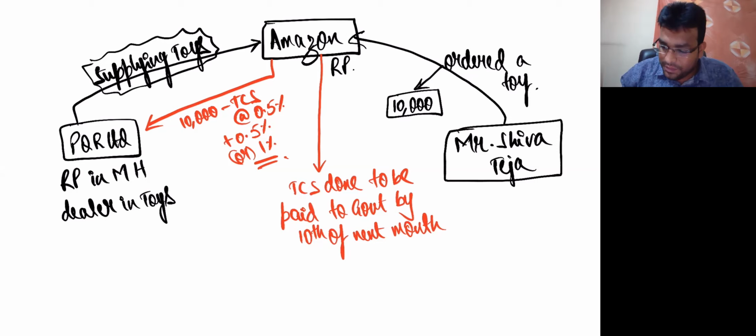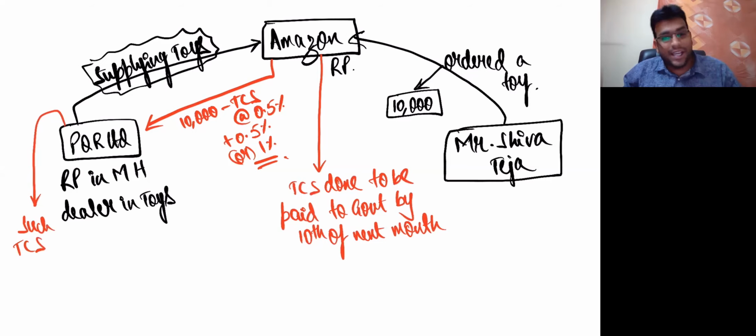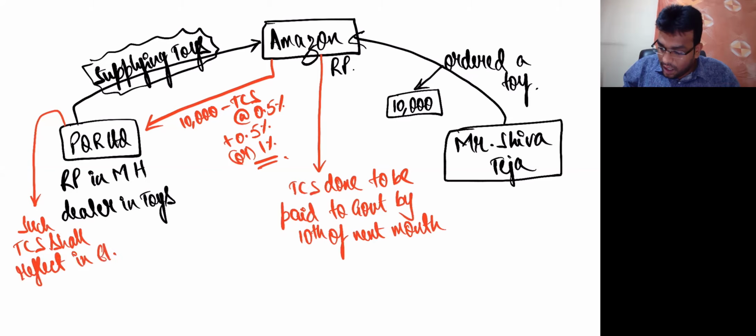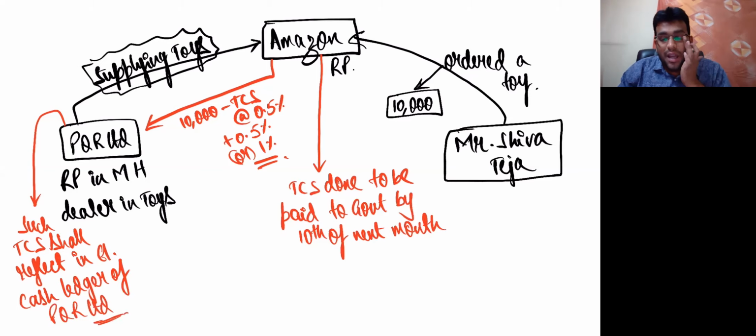Getting clarity? Now, here I'll write one line, listen. Such TCS shall reflect in the electronic cash ledger of PQR Limited. Same like the TDS concept. In TDS also I told you that whatever TDS is deposited will reflect in the electronic cash ledger of the deductee. Here TCS will reflect in the electronic cash ledger of the actual supplier. Friends, getting clarity, everybody?